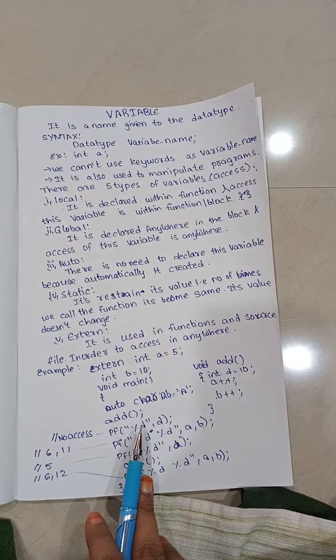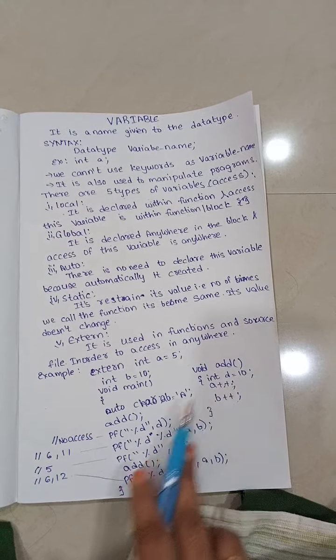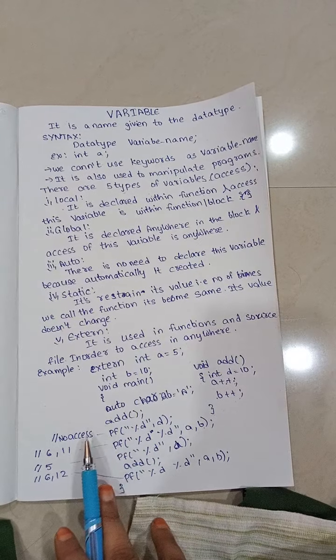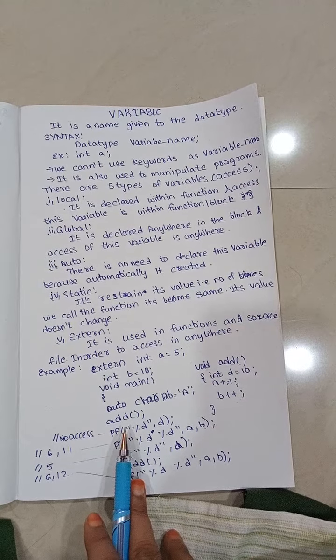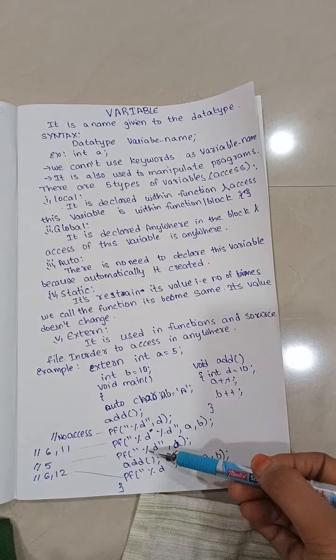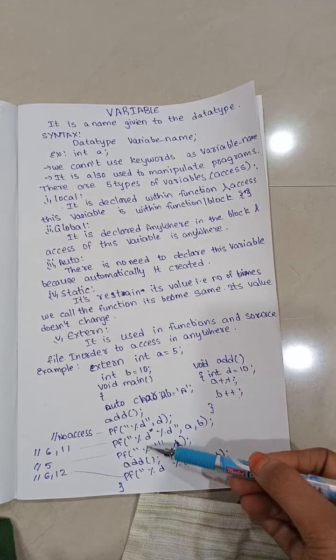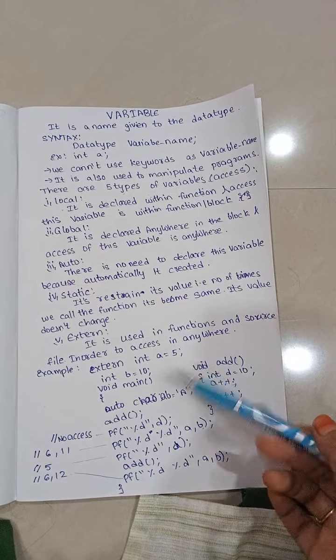Next it tries to print the local variable, that is d. Here we will get an error, that there is no access to the local variable. Next, we are just printing the a value. The a value will remain as 5.